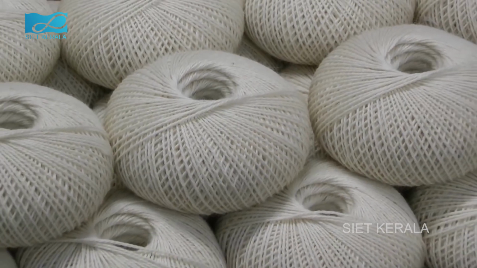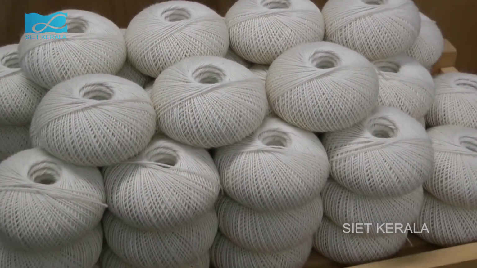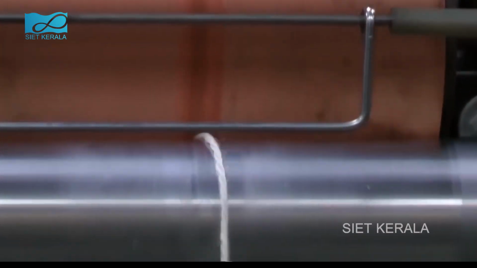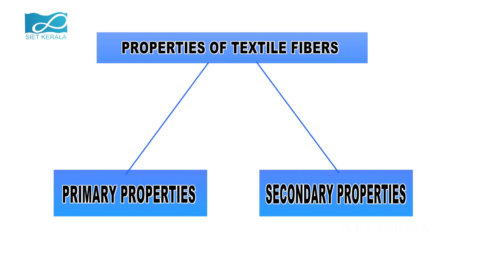But how do we determine which fabric is suitable for the article we intend to develop? It is the properties that define a fiber and in turn the fabric. Properties of textile fibers are primary properties and secondary properties. Primary properties.